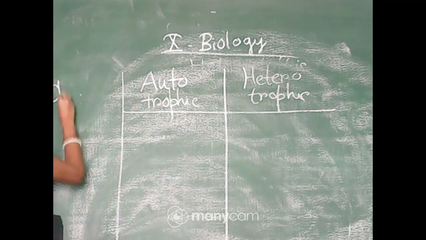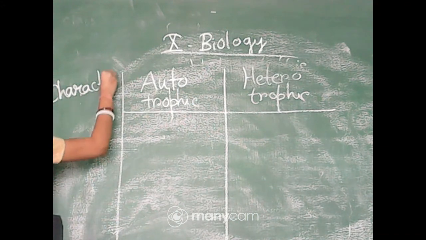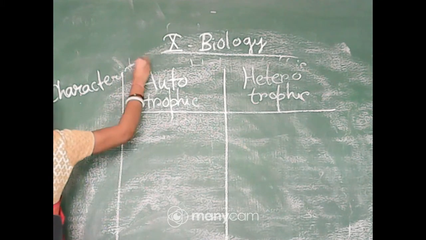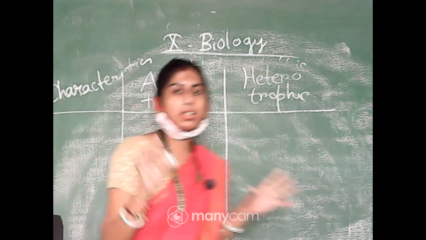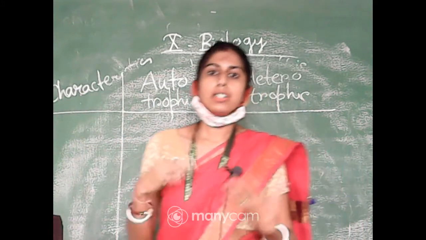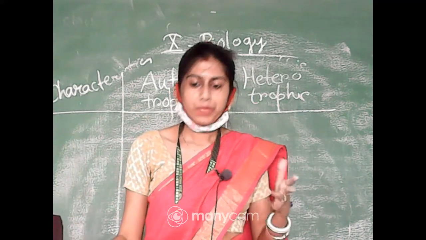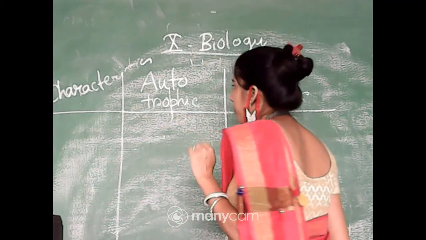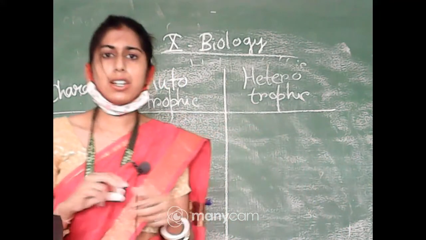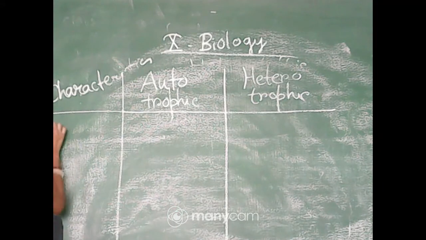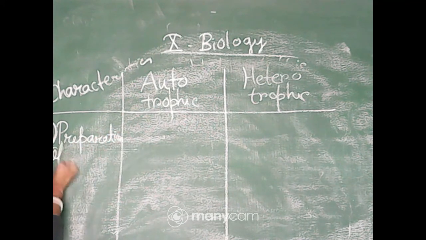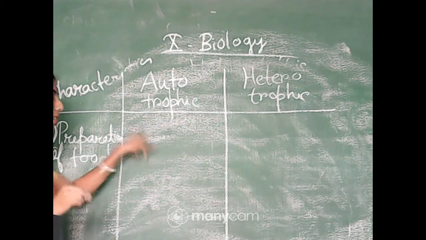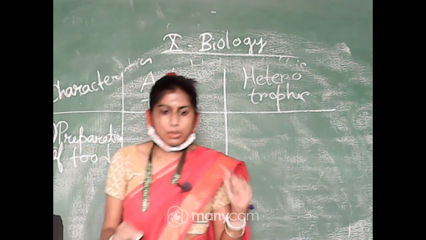Here we will make another column, characteristics. So here first we will make a heading of the particular character on which we will discuss the difference between these two. So first character we can make that preparation of food, right? Then what will we write in the first column? What should we write in the first column?